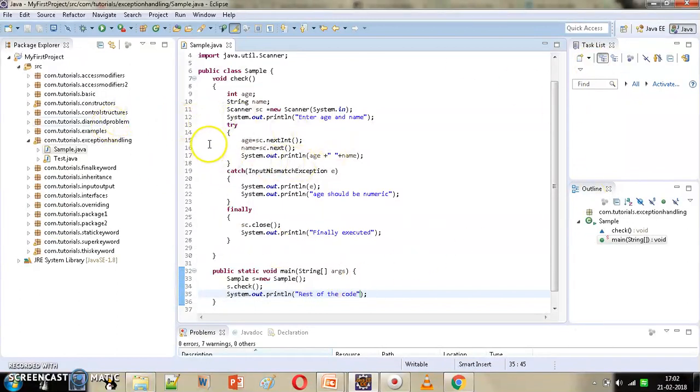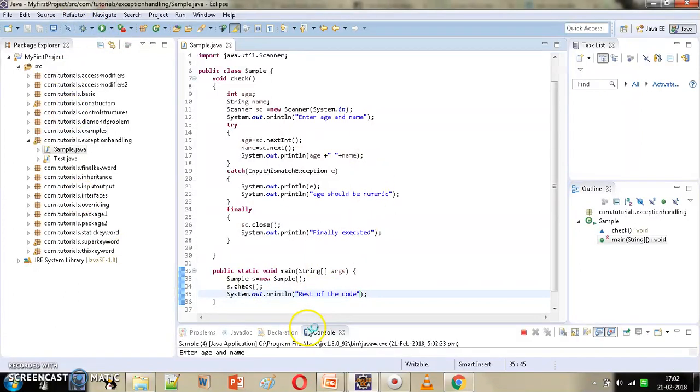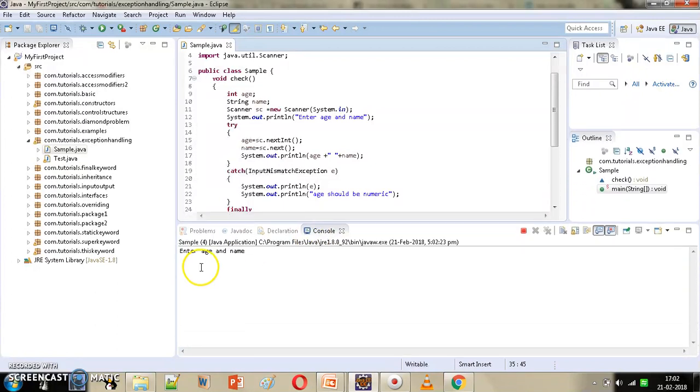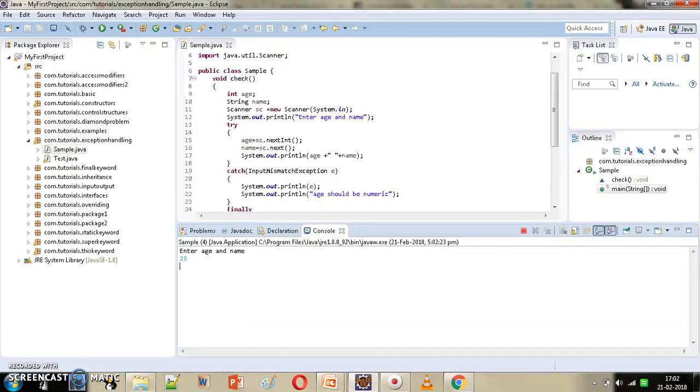Now if we enter age first and then name, then this code will be executed successfully. So we will get the age and name displayed. Catch block will not get executed in that case, but finally will be executed. So we will get this message finally executed and then the rest of the code. Let's run our code and verify the output. Now we want to enter age first and then name. Let's say ABC. So it's displaying age and name, finally executed, and then the rest of the code.